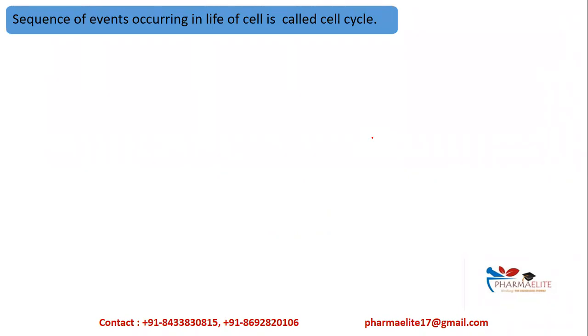Now what is basically a cell cycle? As you all know, the cell is the fundamental unit in any of the organisms. So what actually happens during the cell cycle? It is a sequence of events which occur in the life of a cell. It's called a cell cycle. That is, the different events occur when a cell is formed, when a cell grows, when a cell divides, and all this sequence of events is called the life cycle of a cell.